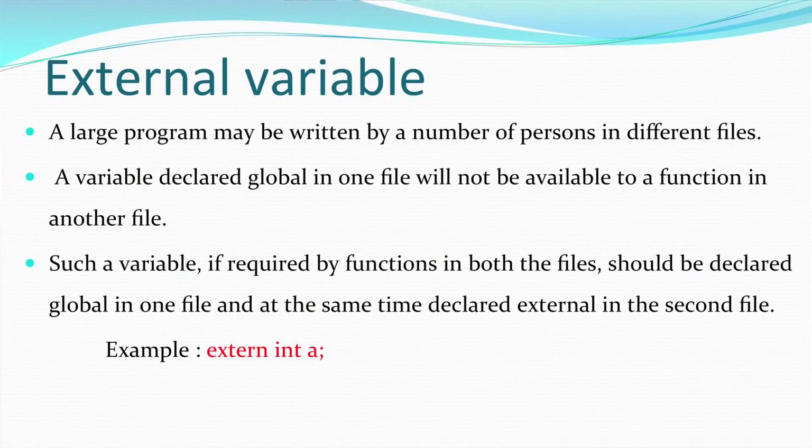So, I declare that variable with the keyword extern so that I can use it in a particular file as an external variable. A large program may be written by a number of people and they would like to share the data. So, I can use the extern variable for that particular data.